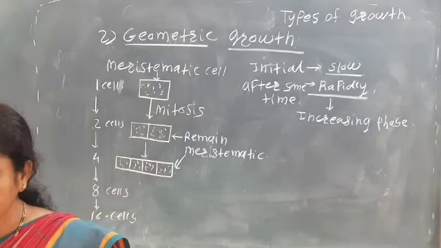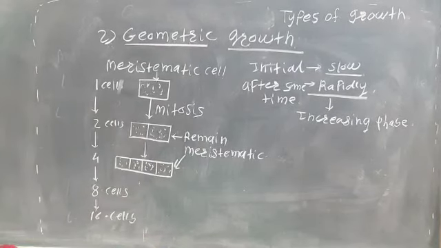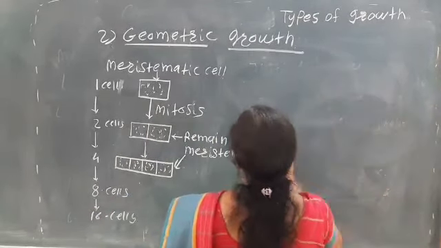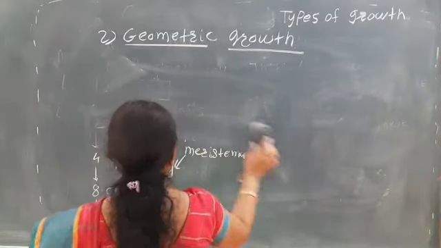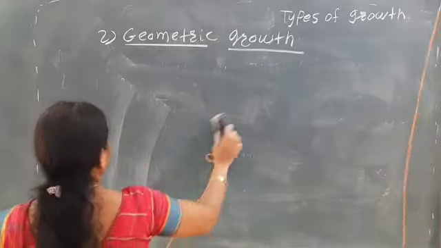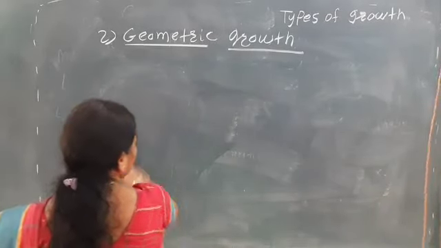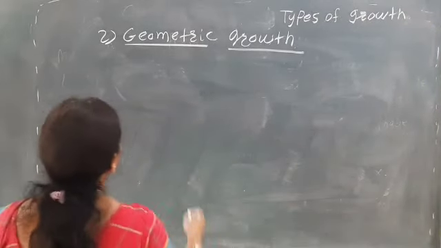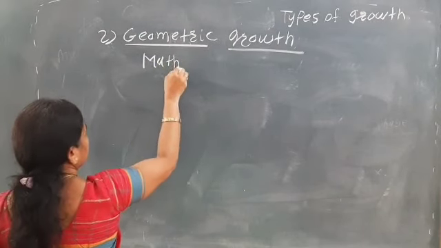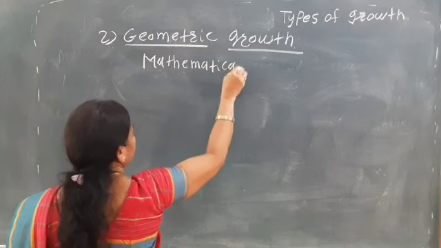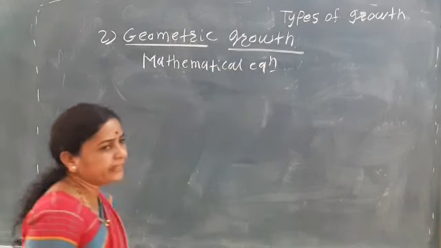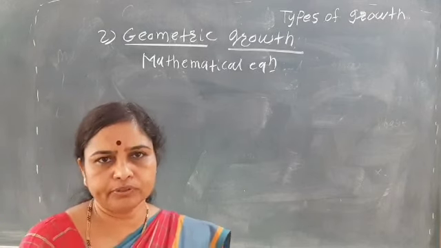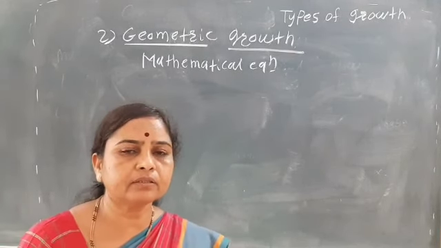So here, if we see the mathematical equation of this growth, see, in geometric growth there is only an increase in the number of cells. There is only an increase in the meristematic cells.